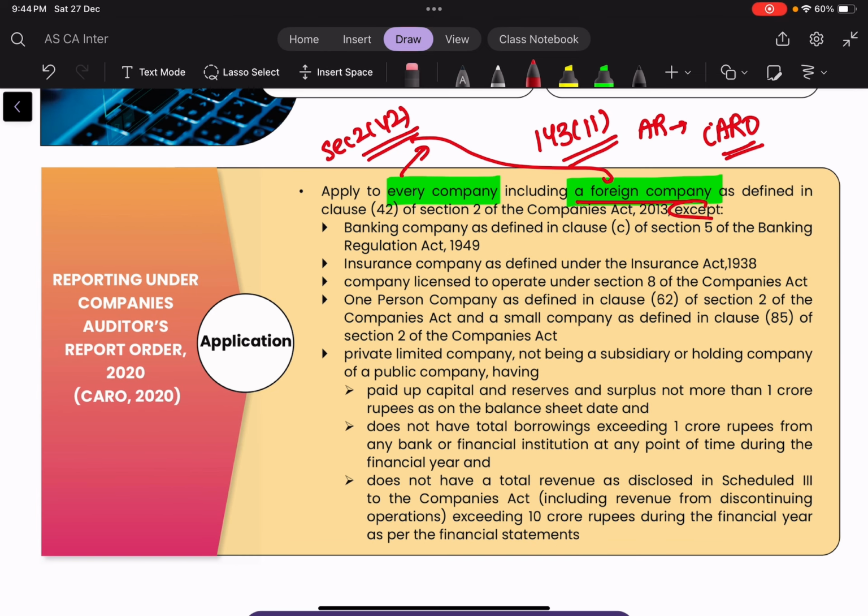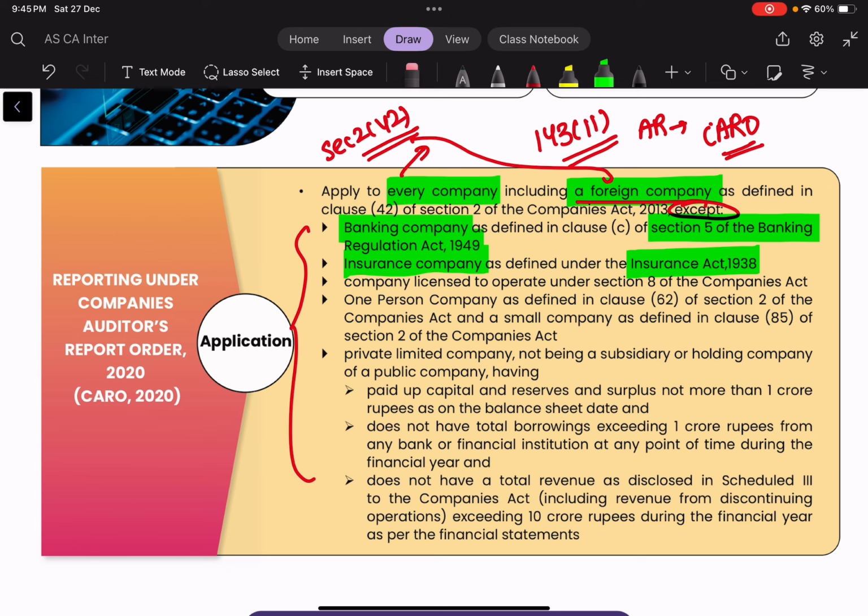However, there are certain exceptions. These are the exceptions which are not mandated to provide CARO 2020 in the auditor's report. So now, what are these companies? First of all, we have the banking company, which has been defined as per Section 5 of the Banking Regulation Act 1949. Then we have the insurance companies, which is defined as per the Insurance Act 1938. Next is Section 8 of the Companies Act. On these companies, CARO does not apply.